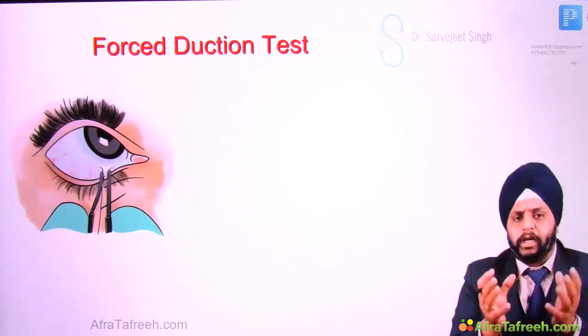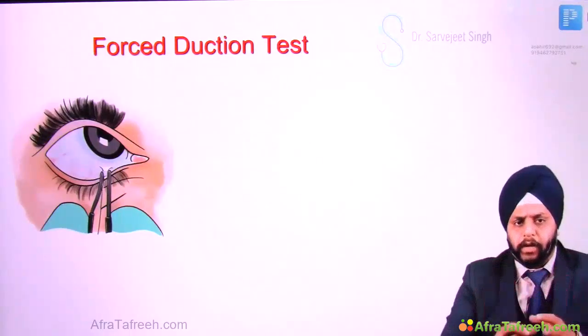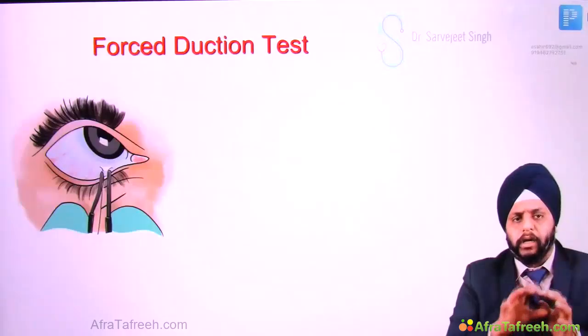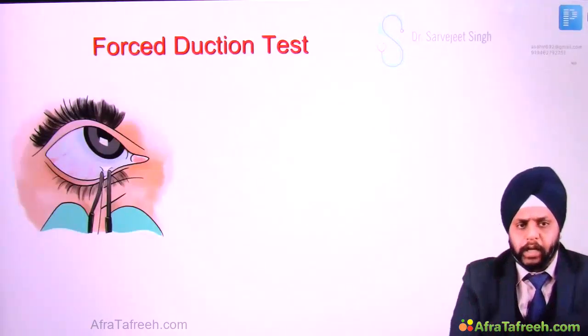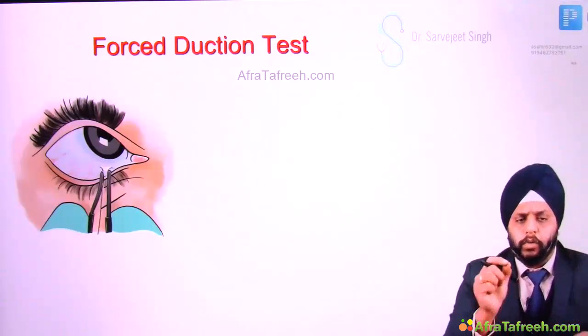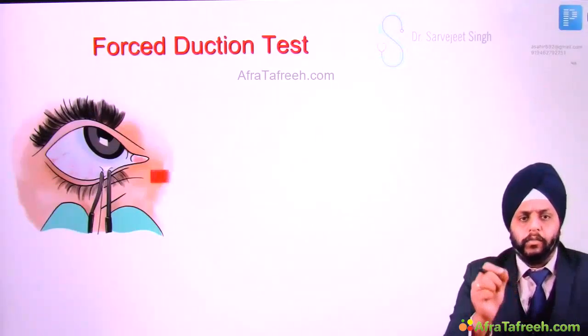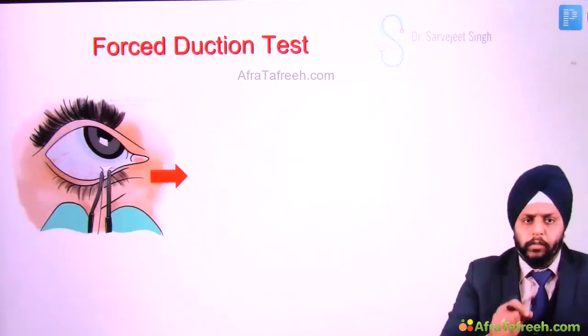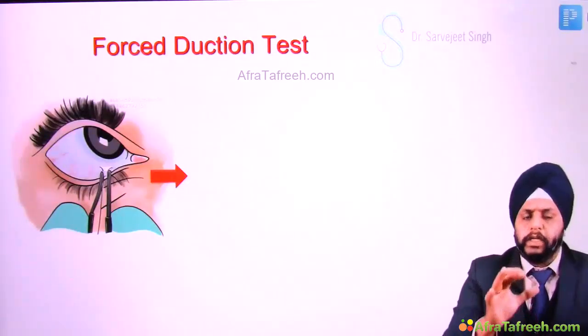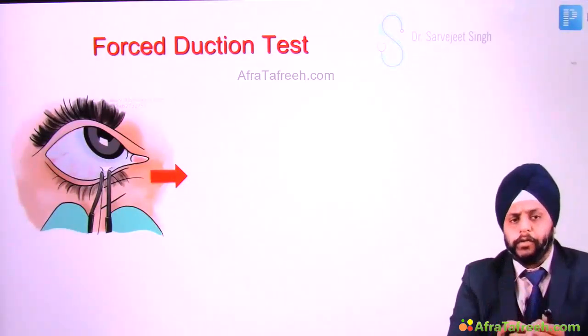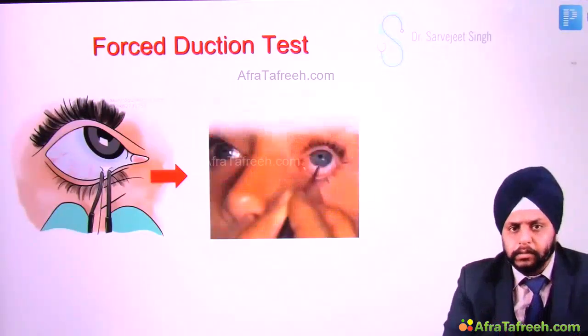You anesthetize the eyeball, giving a few drops of local anesthesia on the conjunctiva. Then you hold it with forceps and move it. When you move it forcefully, you will see that it is not moving. That is because of entrapment of the muscle.